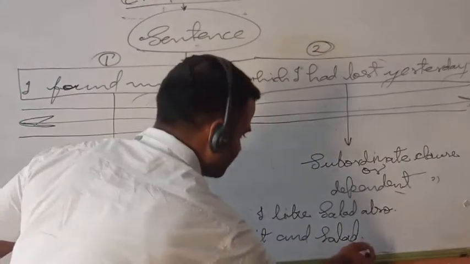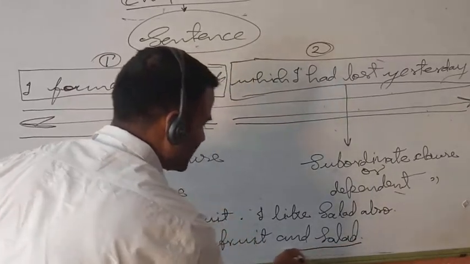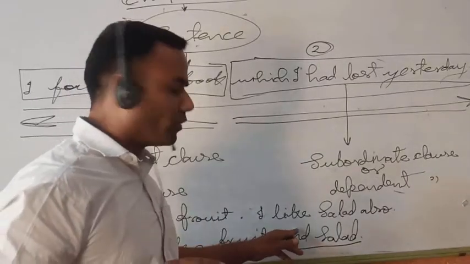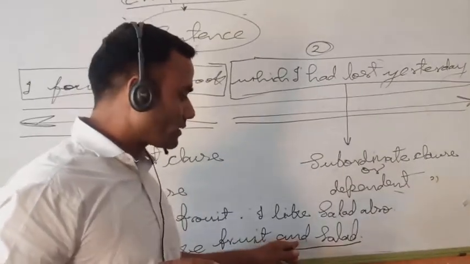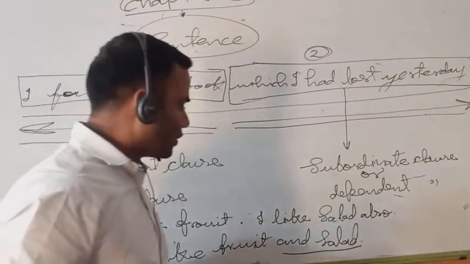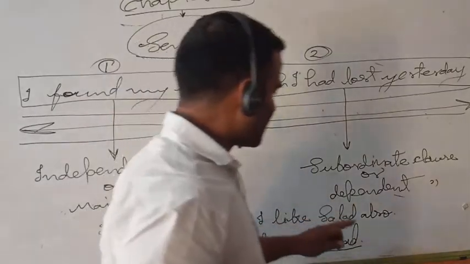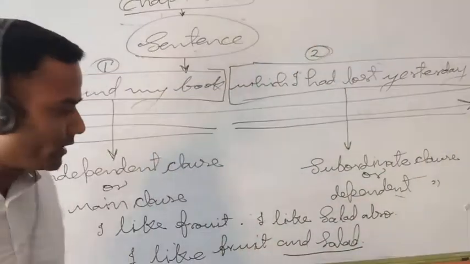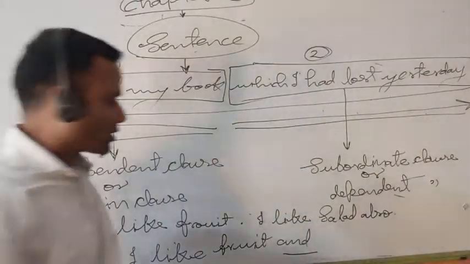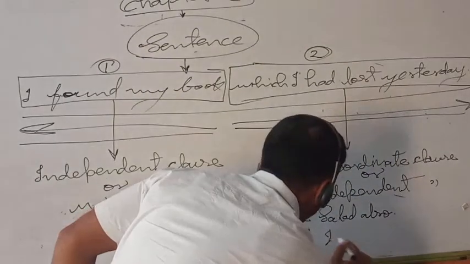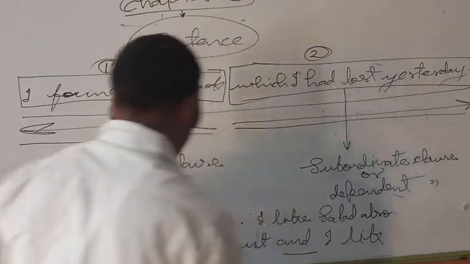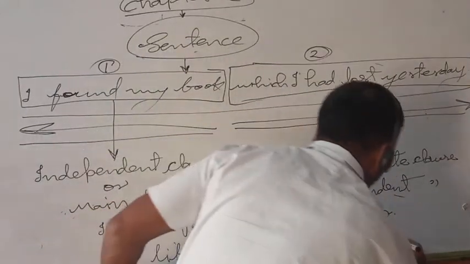Now student, what we have to do, you can see here, this part is being added with the help of a word, that is a conjunction. We can write "I like fruit and salad." Here I am trying to elaborate it; otherwise you can say that, in short, I have written "I like fruit and I like salad."